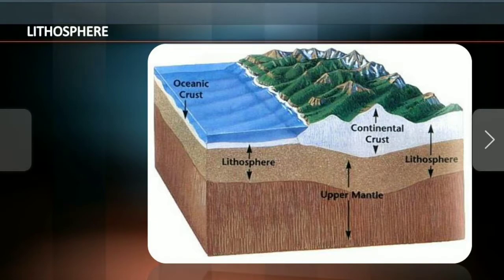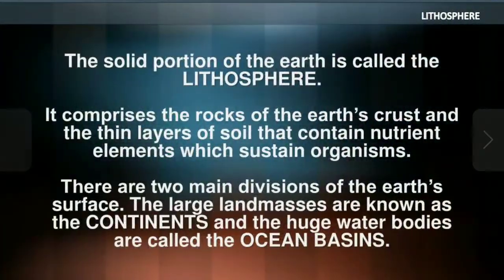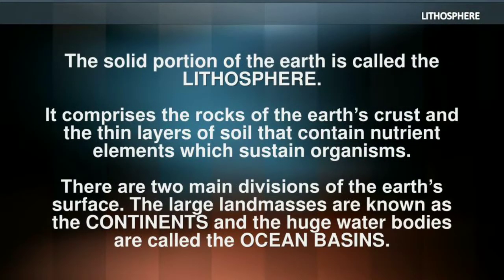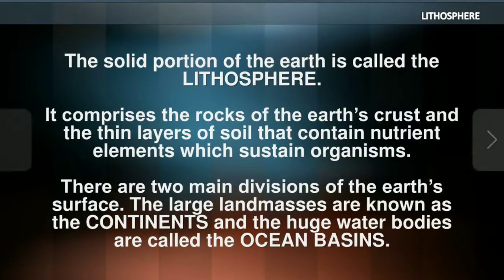Lithosphere. Yes, this is the lithosphere: continental crust, ocean crust, lithosphere, upper mantle. And on the upper mantle, the lithosphere lies. This is the diagram of the lithosphere. And the solid portion of the Earth is called lithosphere.